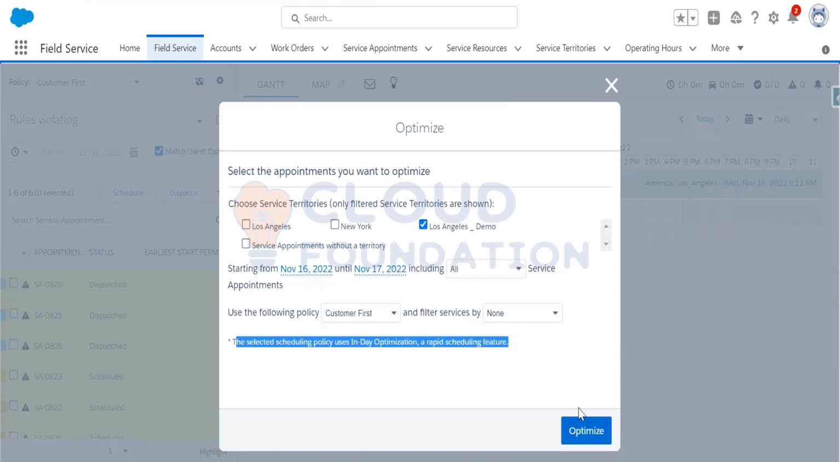If I optimize this, the service appointments will automatically be optimized and get the optimum resource. The schedules of all the service resources who are sick or who are not able to get to their destinations due to traffic or any kind of emergency are re-optimized. Appointments will be shifted as needed until everything is back on track. So this is the optimization feature.